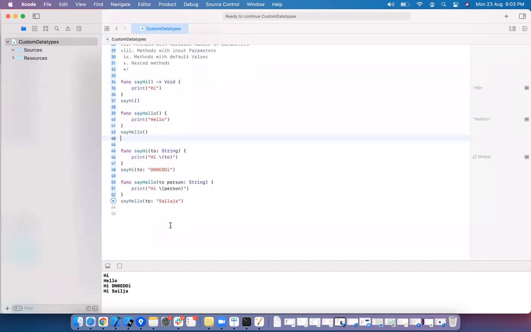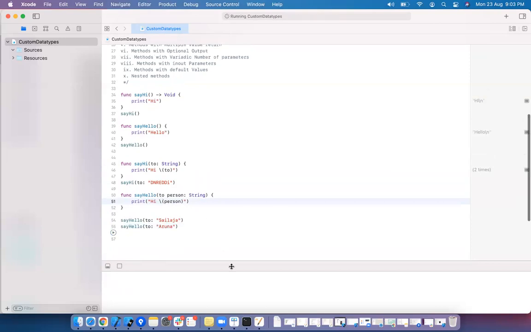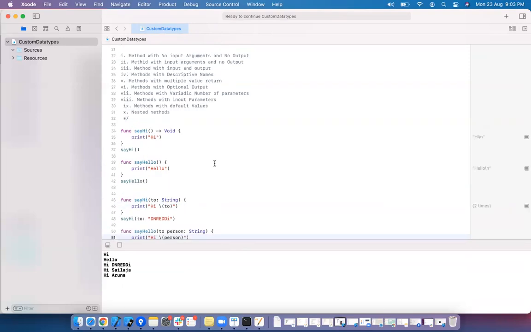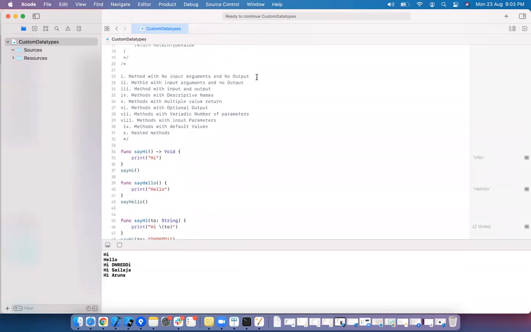Okay. Hi Celia. You can also call it multiple times. Once it exists, you can use it many times. It displays "hi Celia and hi Arun." We have seen no input, no output, some input and no output, input and output.